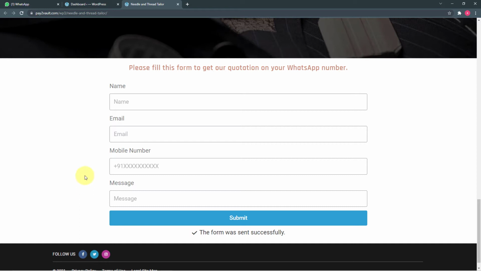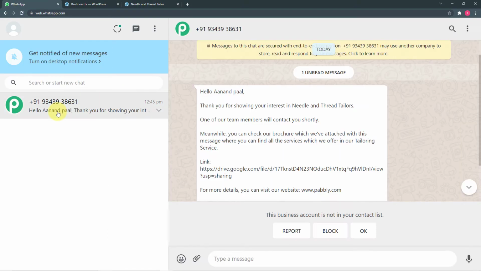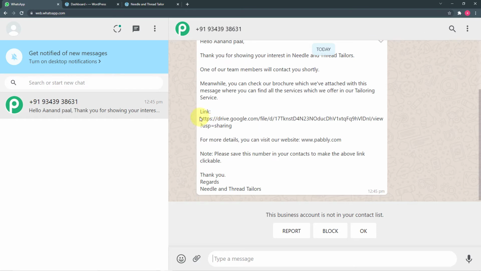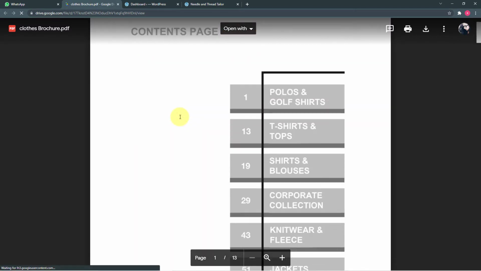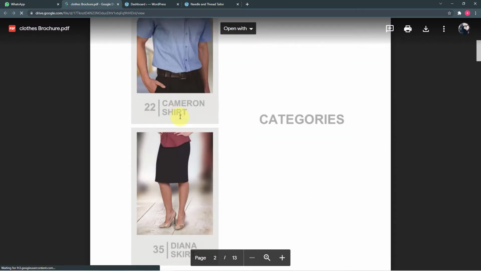So you can see we have received a new message here. Let's check what is in the message. The message is: Hello Anand Pal, thank you for showing your interest in Needle and Thread Tailors. One of our team members will contact you shortly. Meanwhile, you can check our brochure which we have attached with this message. And this is the brochure link attached. Let's check this also. So you can see it is a PDF file here. So we have this kind of brochure attached here.